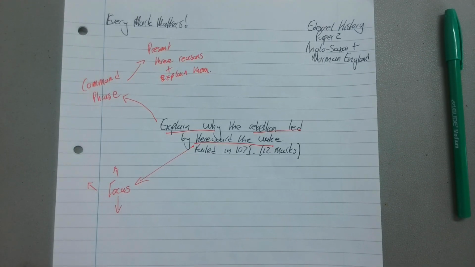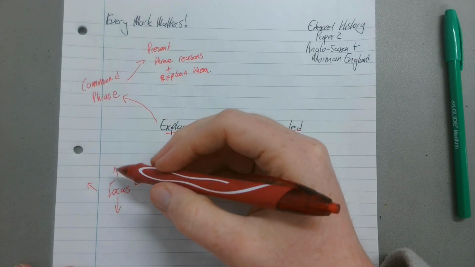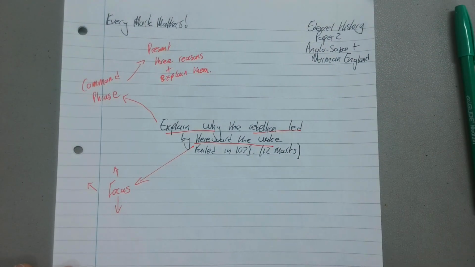Tell you what, why don't you press pause and give yourself 30 seconds to think about what relevant knowledge you have about the failure of Hereward the Wake and his rebellion in 1071. Press pause, use any resources you want to use, any revision guides you can find. I'll see you shortly.